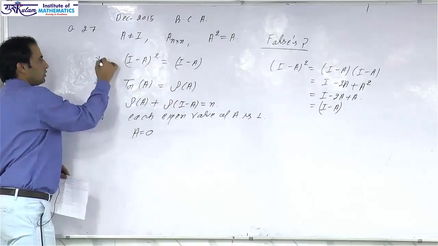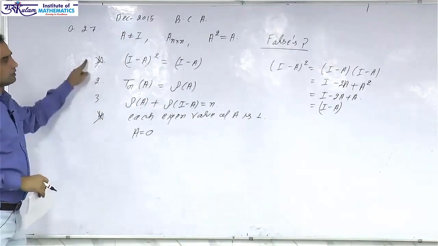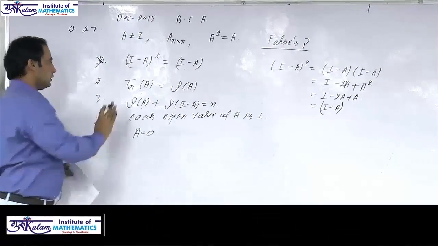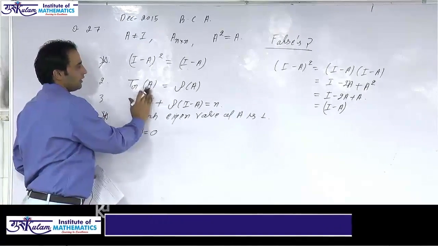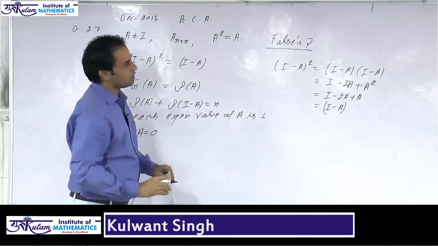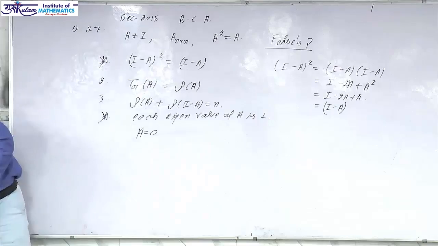We have to choose the false statement, so according to the question this is not the correct option. Again, trace of A is equal to rank of A. For this property, we can use the diagonalizability of this operator.